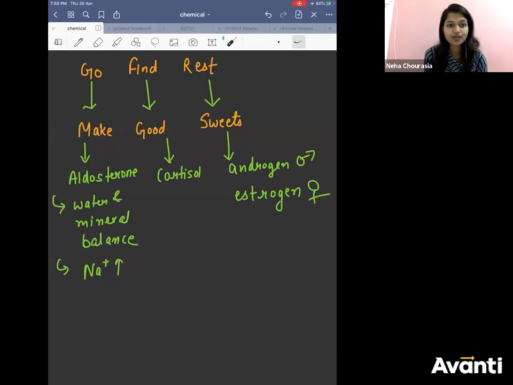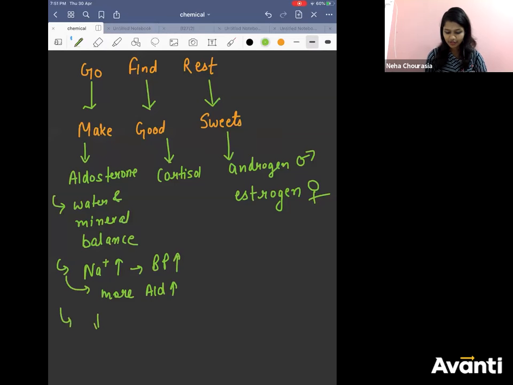And due to that, what happens? Blood pressure increases. More solute and more water will lead to more blood pressure, right? So this is the case when you have more aldosterone.